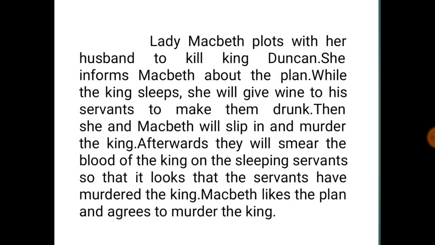Lady Macbeth plots with her husband to kill King Duncan. She informs Macbeth about the plan. While the king sleeps, she will give wine to his servants to make them drunk. Then she and Macbeth will slip in and murder the king. Afterwards, they will smear the blood of the king on the sleeping servants so that it looks that the servants have murdered the king. Macbeth likes the plan and agrees to murder the king.